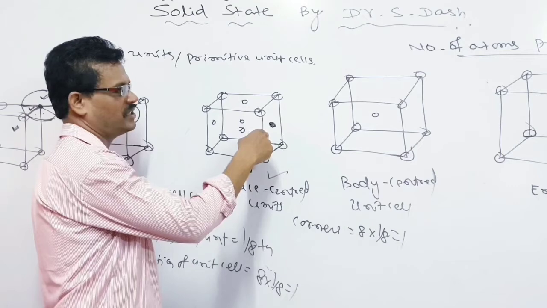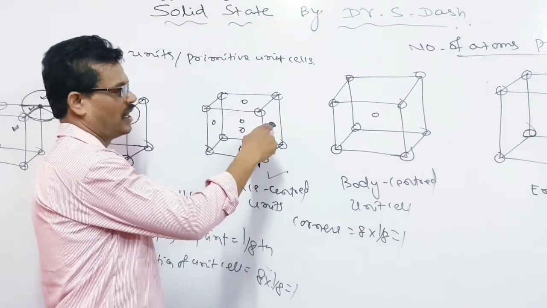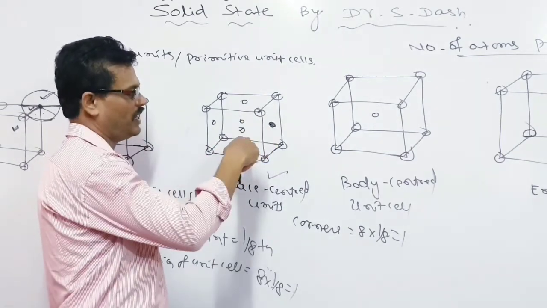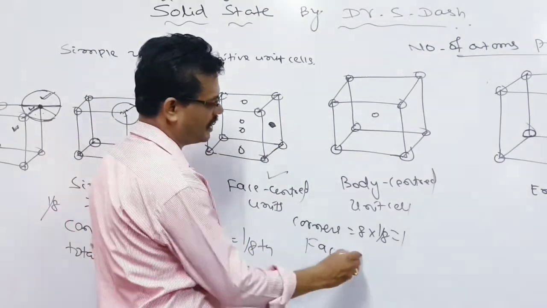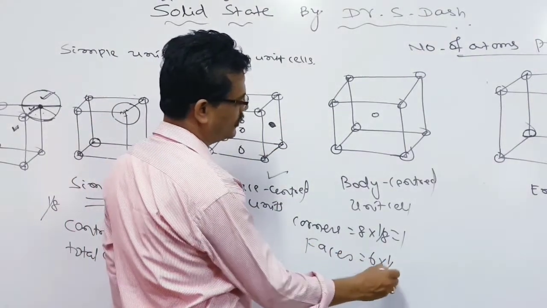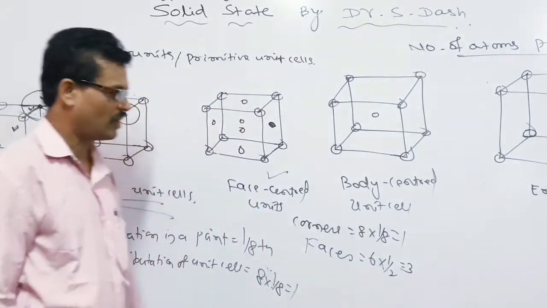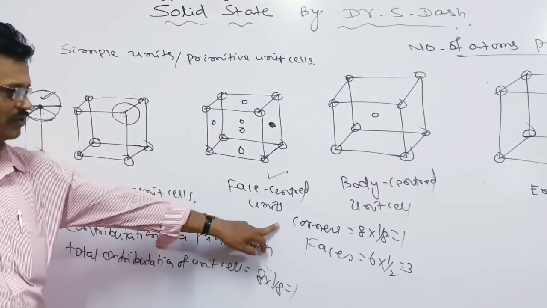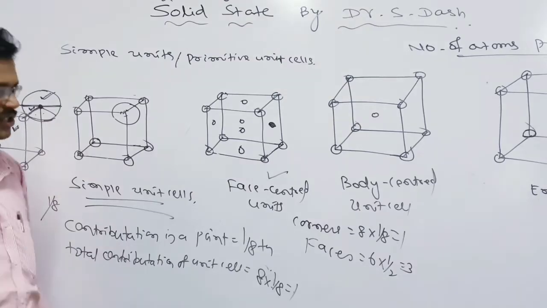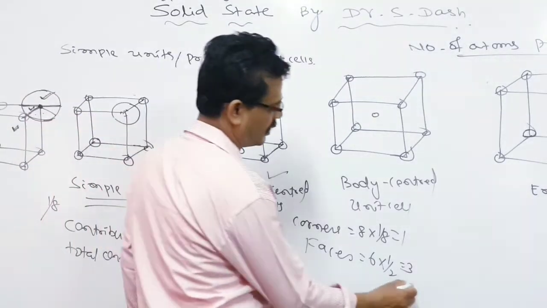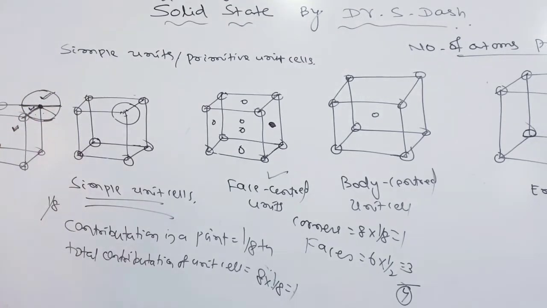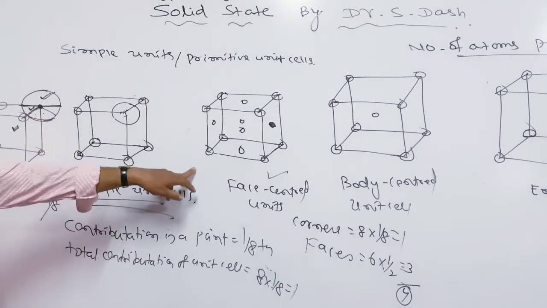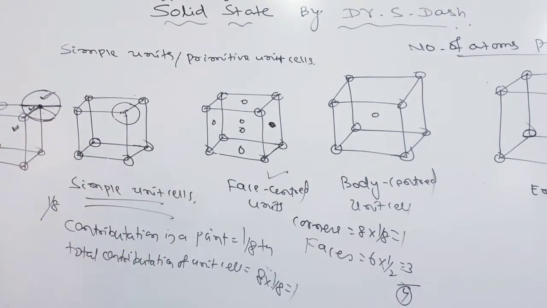So each contribution is 1/2. If each contribution is 1/2, then there are 6 faces, so the faces' contribution will be 6 into 1/2, that is 3. So now you see the corner contribution is 1 and the face contribution is 3. So we can say the total will be 4. So there are 4 atoms in the case of the face-centered unit cell.